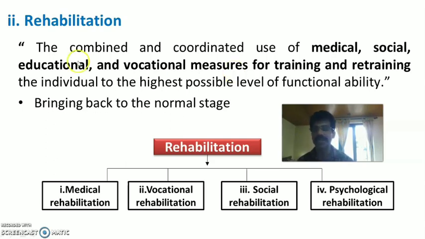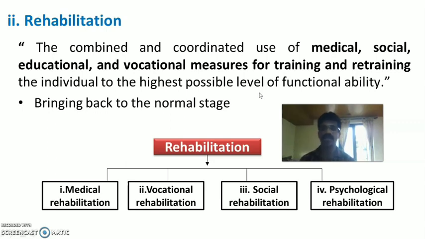So training and retraining of the individual to the highest possible attainment of the goal and of the normal functions, to the highest possible level of his functional ability. Now we already said that the normal role of the person gets reduced due to the disability, and that is handicap.